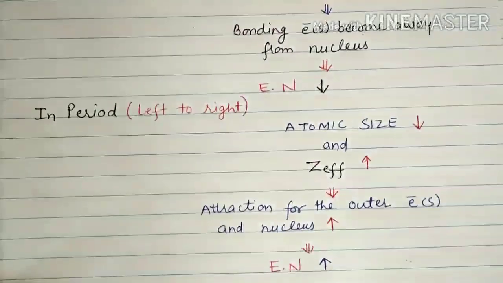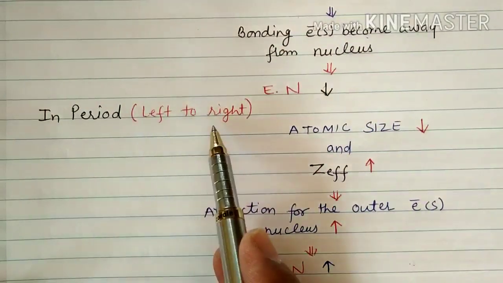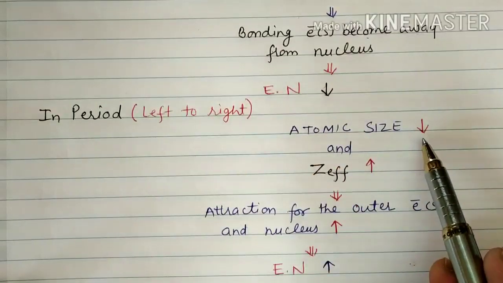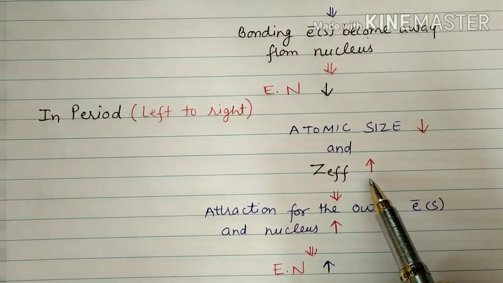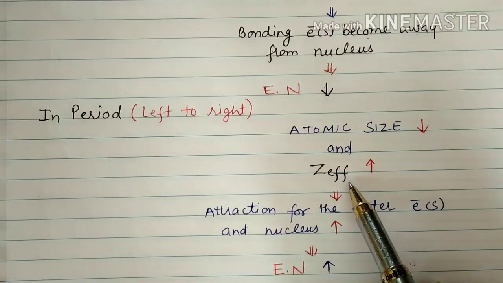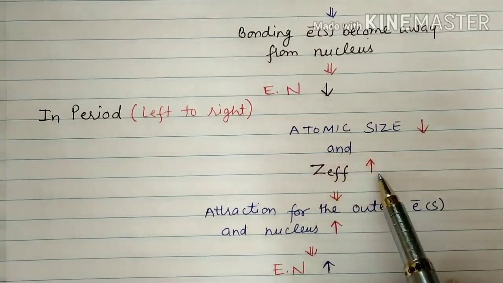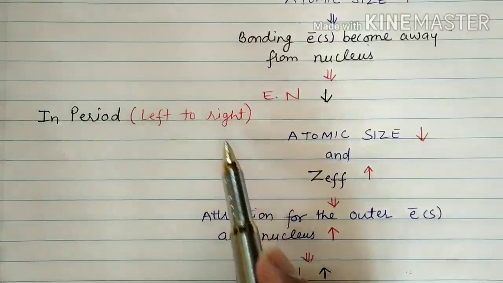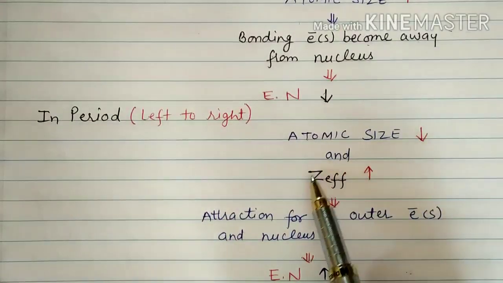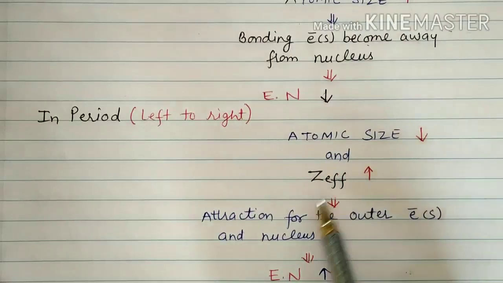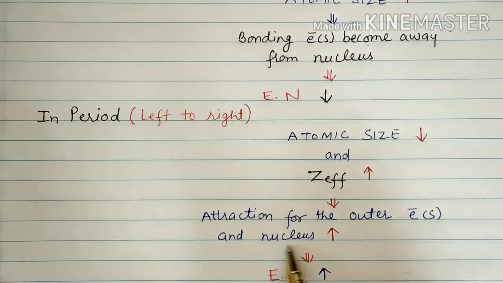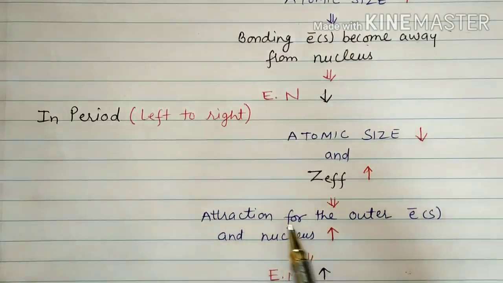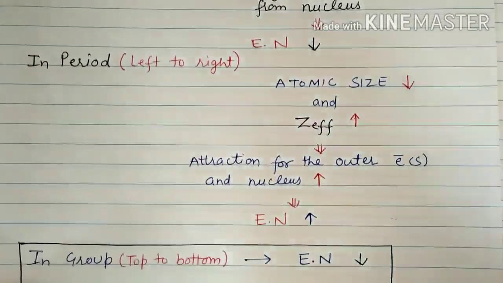Now in case of a period, means on moving left to right, what will happen? Atomic size decreases and effective nuclear charge increases, right? The size reduces just because the effective nuclear charge is increasing on moving from left to right. Because of the high effective nuclear charge, the attraction between the outer electron and the nucleus increases.